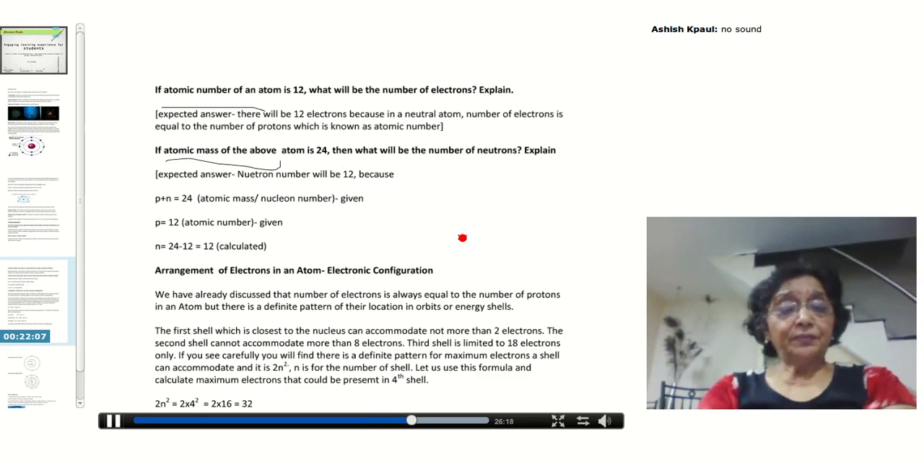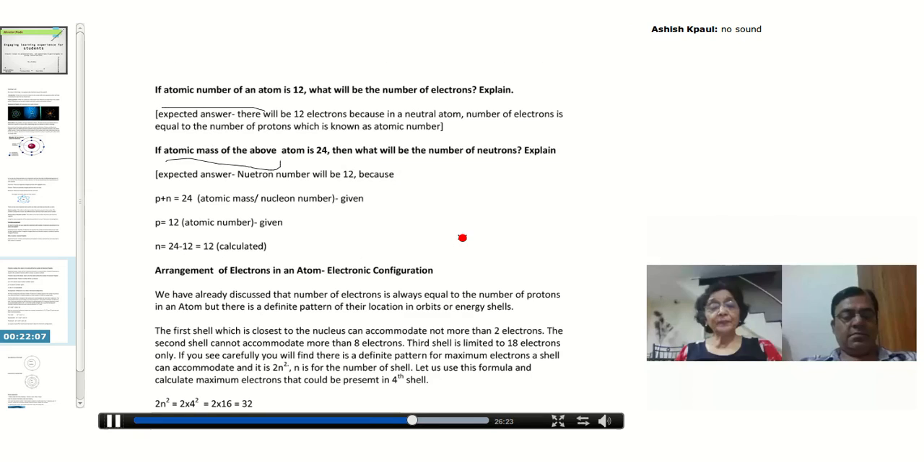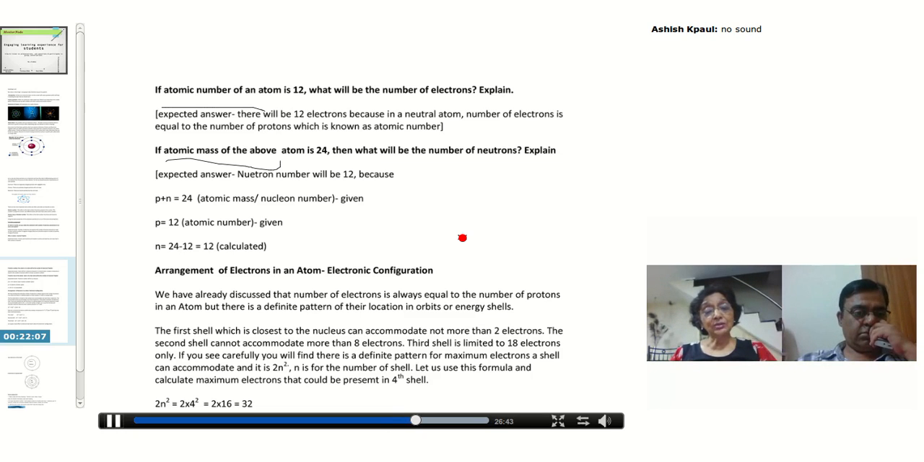It has been observed that the orbit which is closest to the nucleus is known as the first orbit or first energy shell, and it cannot accommodate more than 2 electrons. Now the second shell or second energy shell cannot accommodate more than 8 electrons. It is just observed. That's why I'm telling you. Third shell cannot accommodate more than 18 electrons.